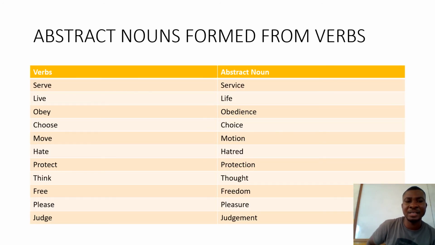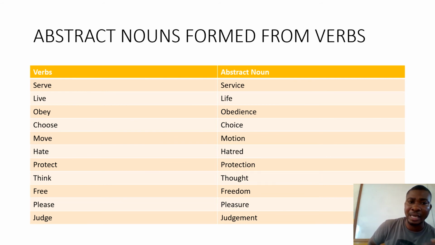Okay. Now let's go to abstract nouns formed from verbs. So we have verbs and we have abstract nouns.